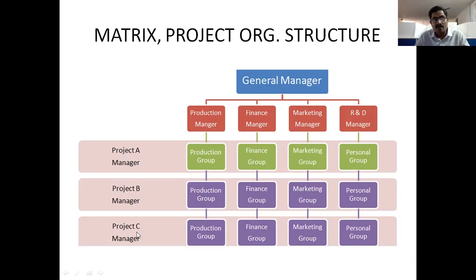And the company has another product, laptops, and in this case also these 4 groups are for making the laptops. So the company has a number of products, and each and every product has similar groups. This is all about the matrix organized structure.